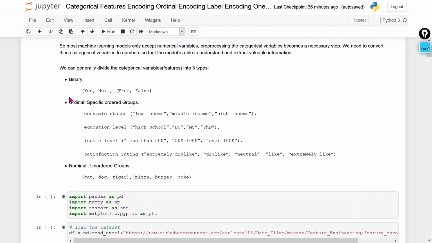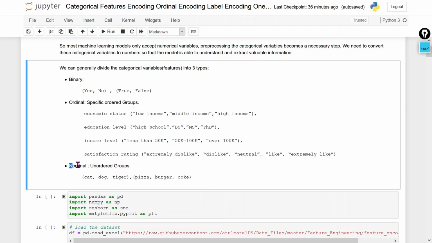As we know, we have two types of categorical variables, ordinal and nominal. In ordinal we have a specific order, like high school, BS, MS and PhD. These are in order. Like your rating will be in order: dislike, neutral, like, extremely like. So all are in order. These variables come under the ordinal features.